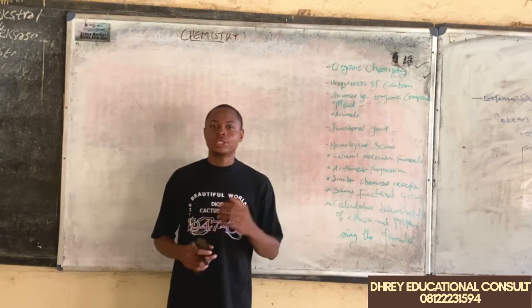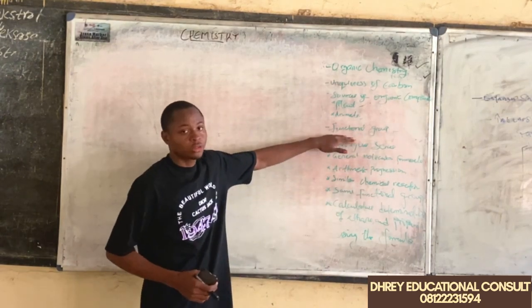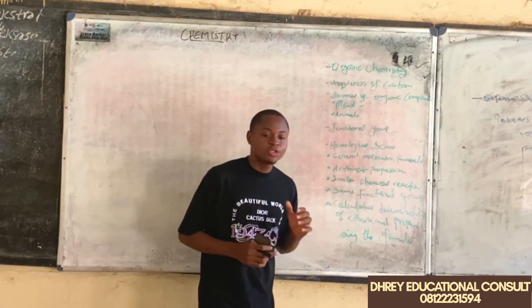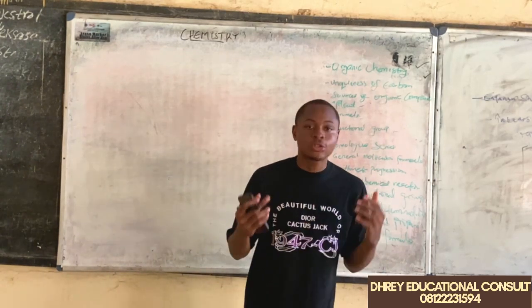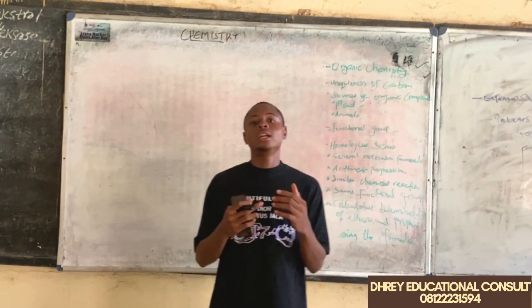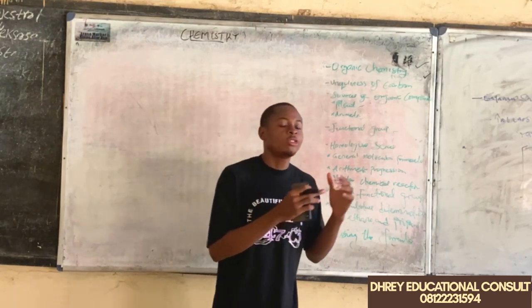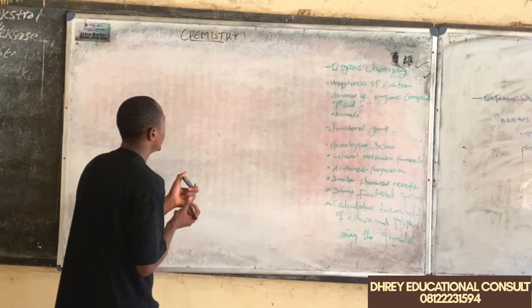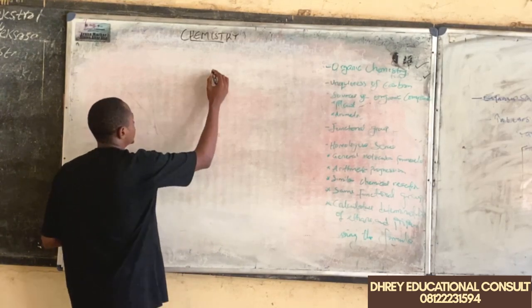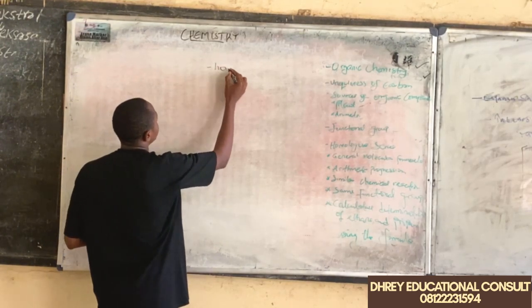Next on our checklist is the functional group. Now in organic chemistry, there are thousands or even millions of organic compounds, and these organic compounds are grouped into families, or what we call the homologous series.